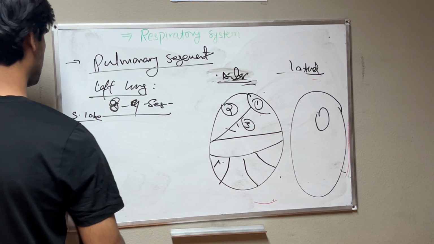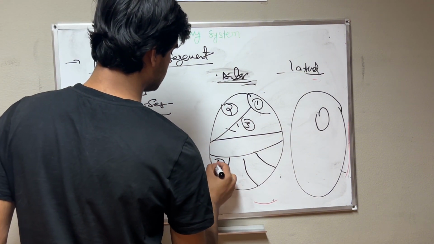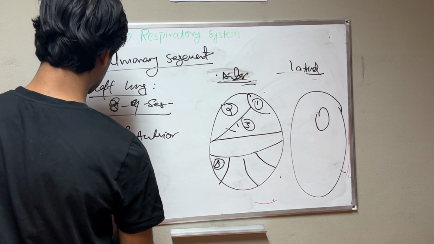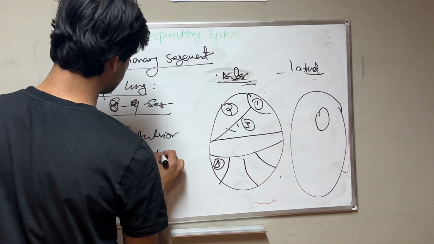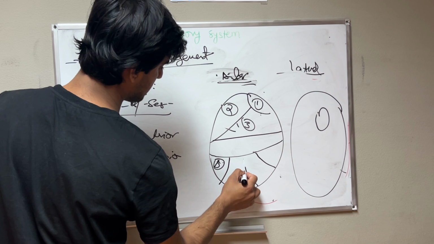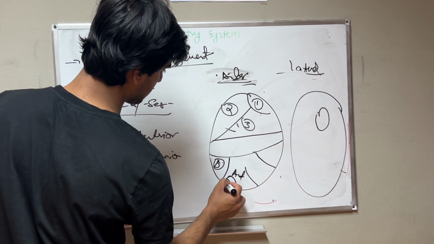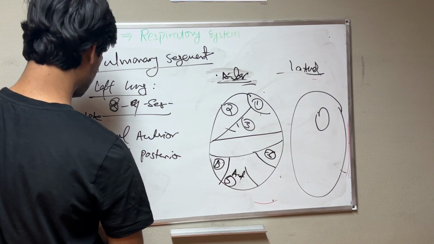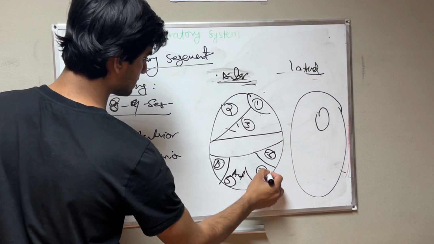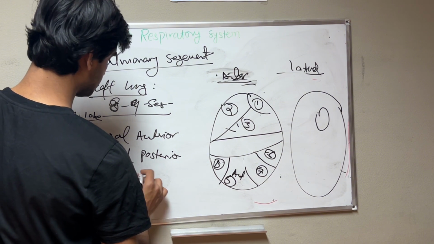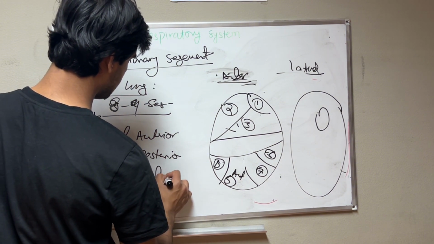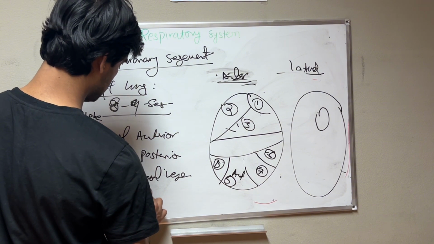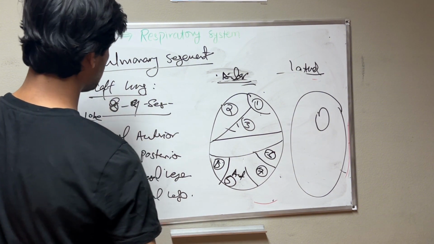I will write here: we have the anterior basal, the posterior basal, the medial basal, and the lateral basal segment. These are the 8 to 9 segments in the left lung.